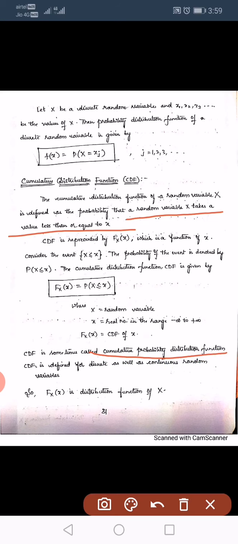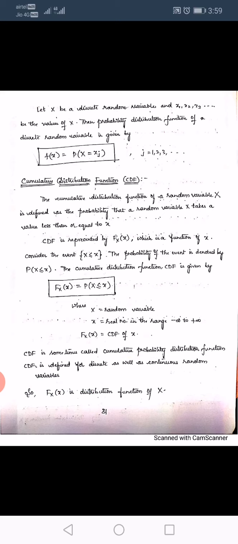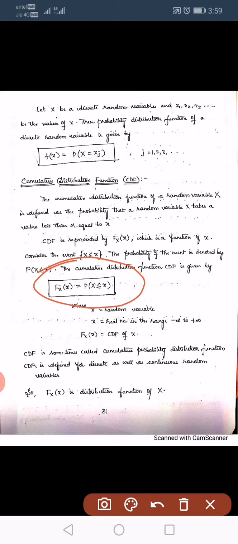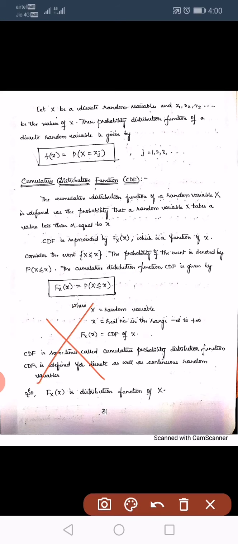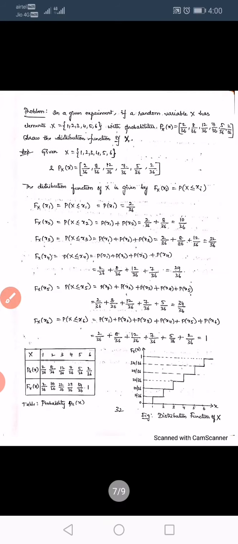And this CDF is defined for discrete as well as for continuous random variables. In general, distribution function of X means we have to consider this one, Fx of x equals probability of X less than or equal to x. Remember where we have to write capital letters and where we have to write small letters. Capital letter represents the random variable and small letter represents elements of the random variable. Now let us discuss a problem on this distribution function.